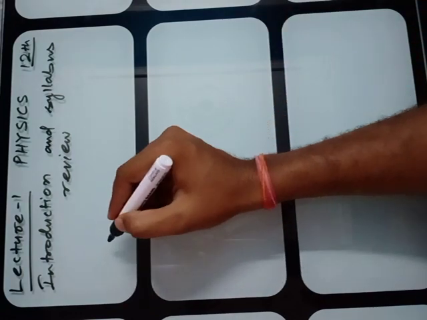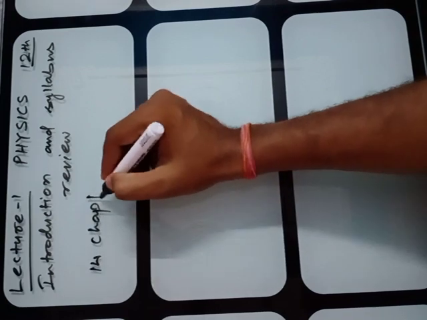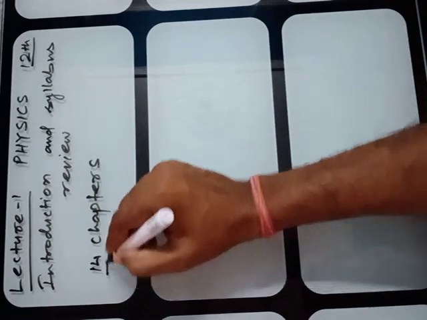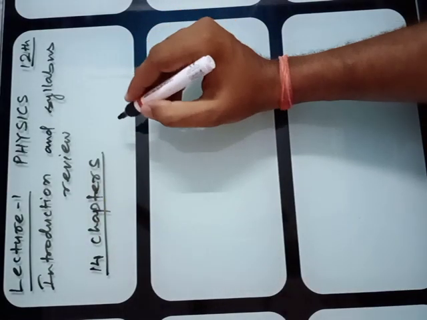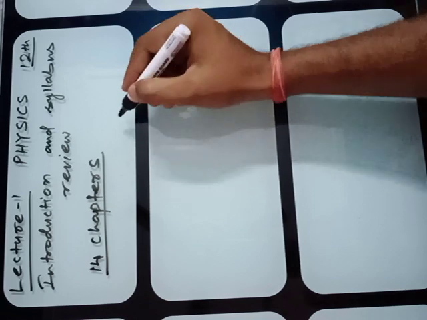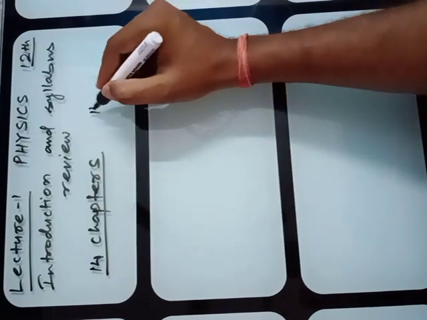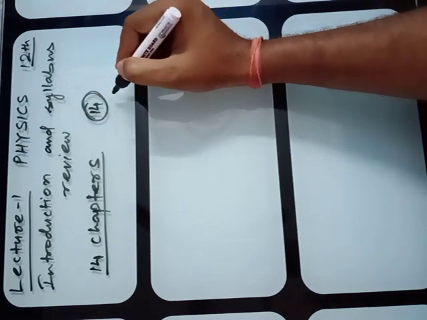Students, your whole syllabus is divided into 14 chapters. This session, 2021, chapter number 14 itself has been reduced.